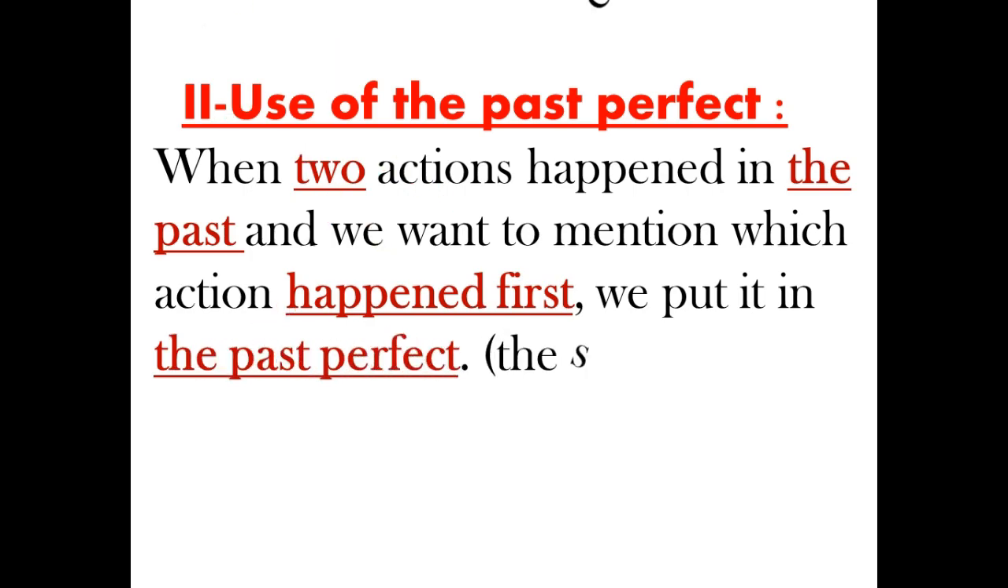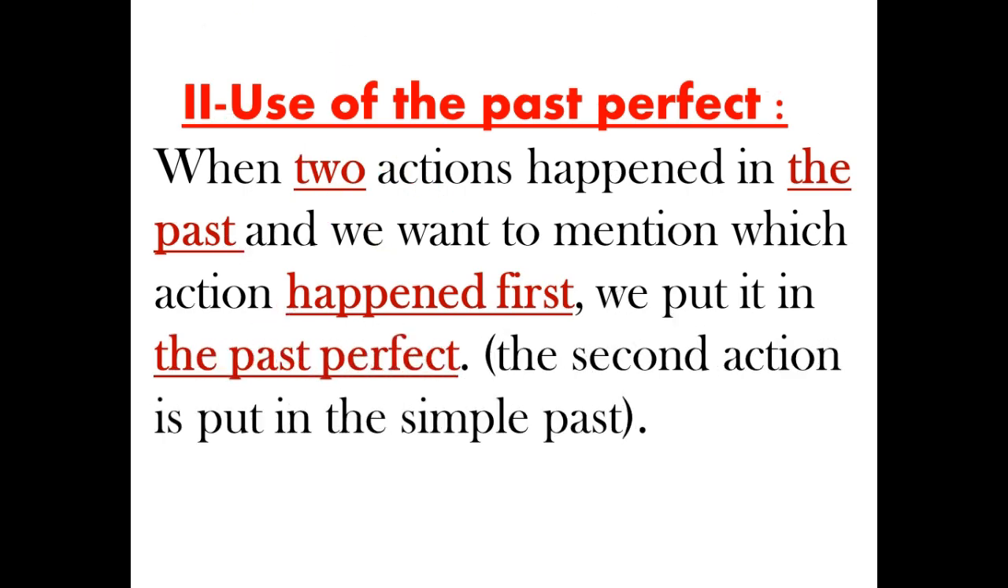So, number 2, the use of the past perfect. When 2 actions happened in the past and we want to mention which action happened first, we put it in the past perfect. The second action is put in the simple past. That is to say, when we have 2 actions that happened both in the past and we want to specify which action happened first, the first action is put in the past perfect. The second that followed it is put in the simple past. And the importance of the simple past is illustrated here.